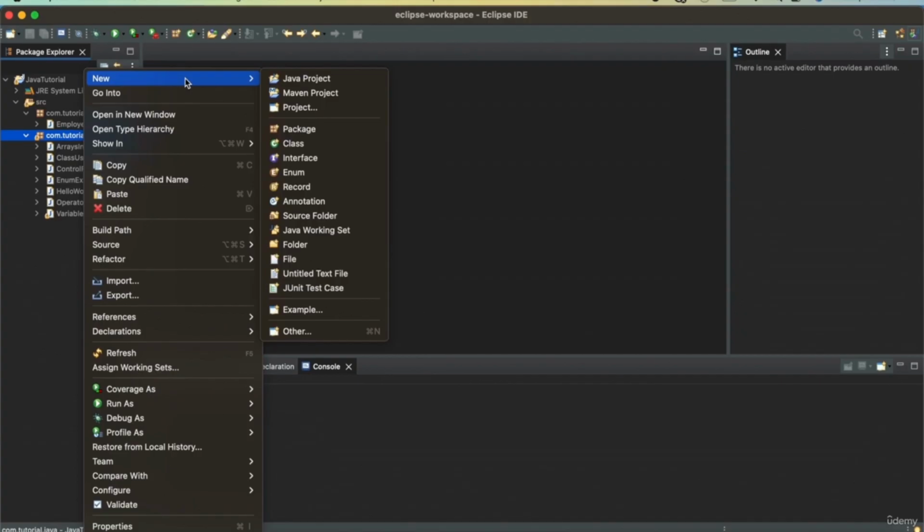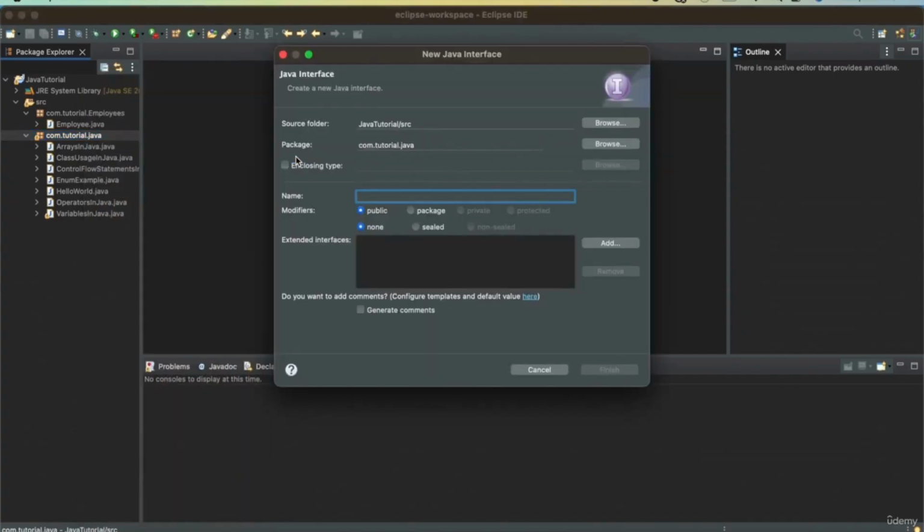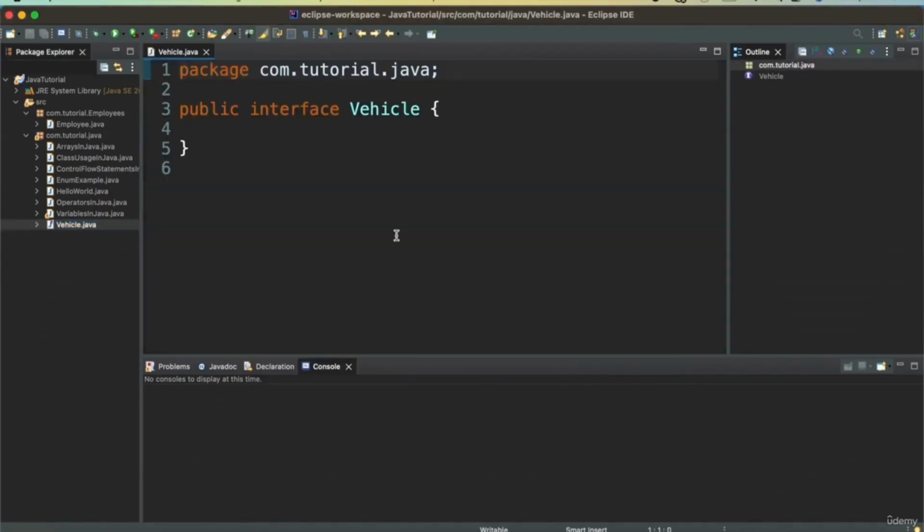In order to define an interface, I'll say new. I'll go to interface here. The name is Vehicle, and then in the Vehicle interface, I will define some constants because an interface can contain some constants as well.